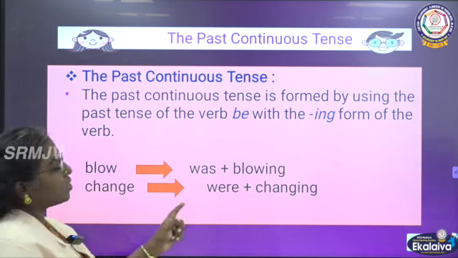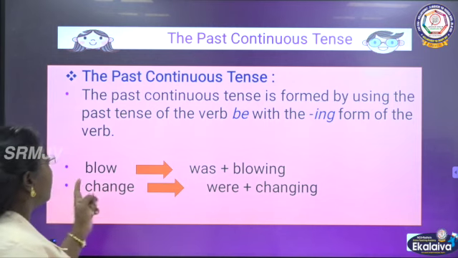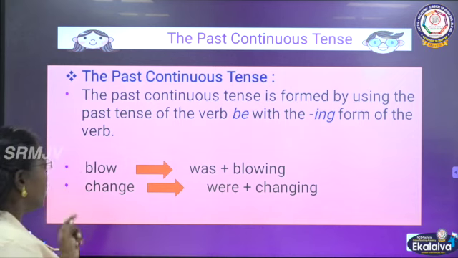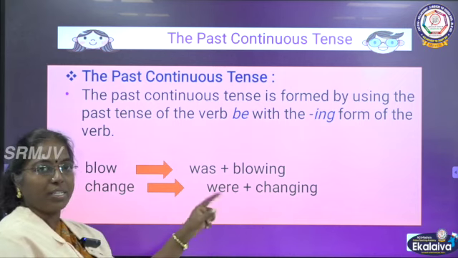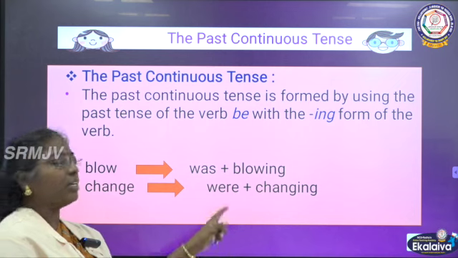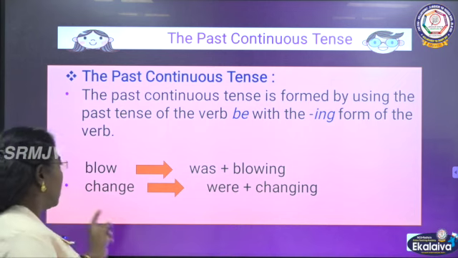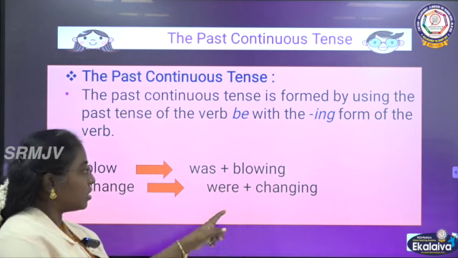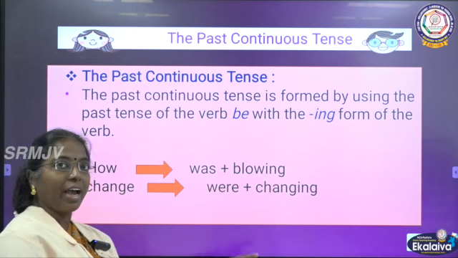And the past continuous tense is formed by using the past tense of the verb be plus ing. For example, blow: was plus blow, the base form of the verb, plus ing. Change: were plus change plus ing, that is, you are removing e and adding ing.